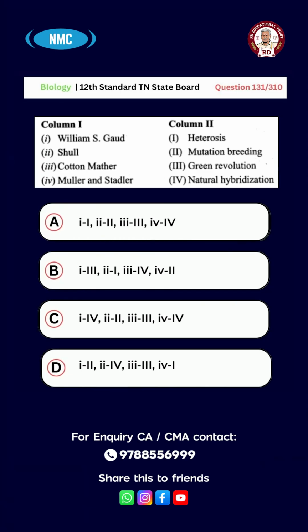Option A: 1-1, 2-2, 3-3, 4-4. B: 1-3, 2-1, 3-4, 4-2. C: 1-4, 2-2, 3-1, 4-4. D: 1-2, 2-4, 3-3, 4-1. And the right answer is option B: 1-3, 2-1, 3-4, 4-2.